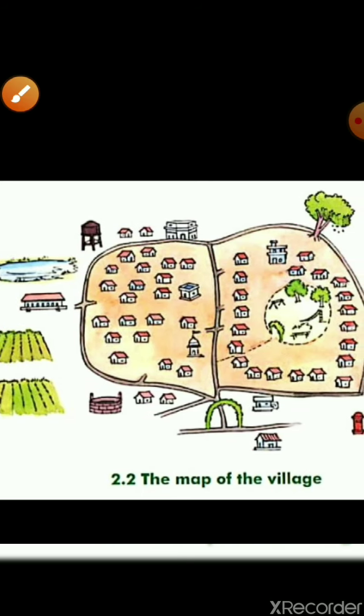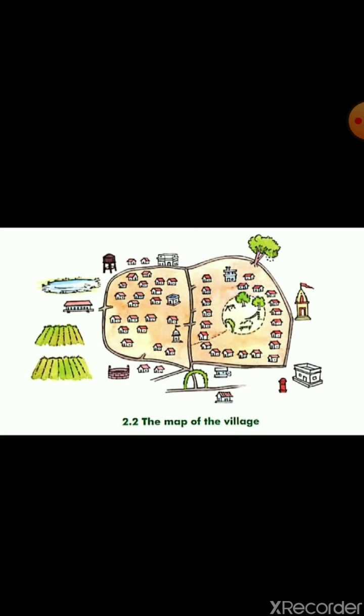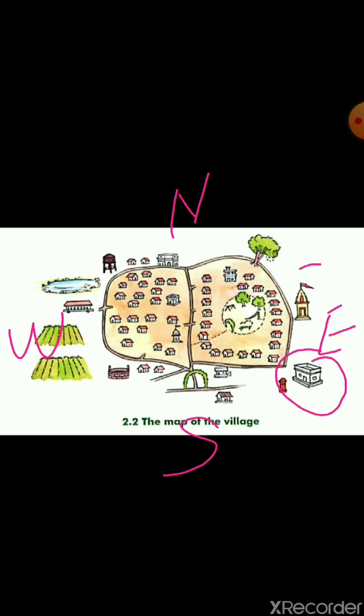Okay, so now what they're saying, students, over here I can take this as north, south, west, and that is the east. North, south, west, east. So if they ask me where the eastern direction is, I need to go to this place. So you can easily recognize. See, the temple is towards the eastern side. The farm is towards the western side. You can see the other houses are towards the northern side. Some outskirt area, that means outside the village there are also some houses that can be seen to the southern side.